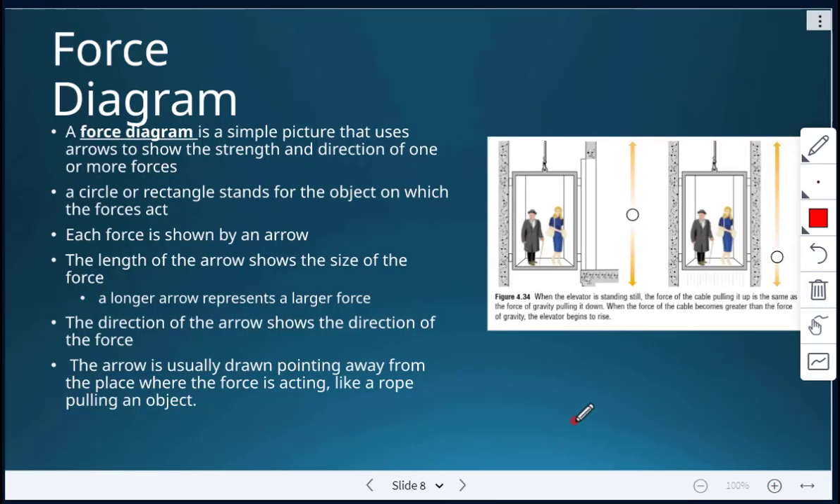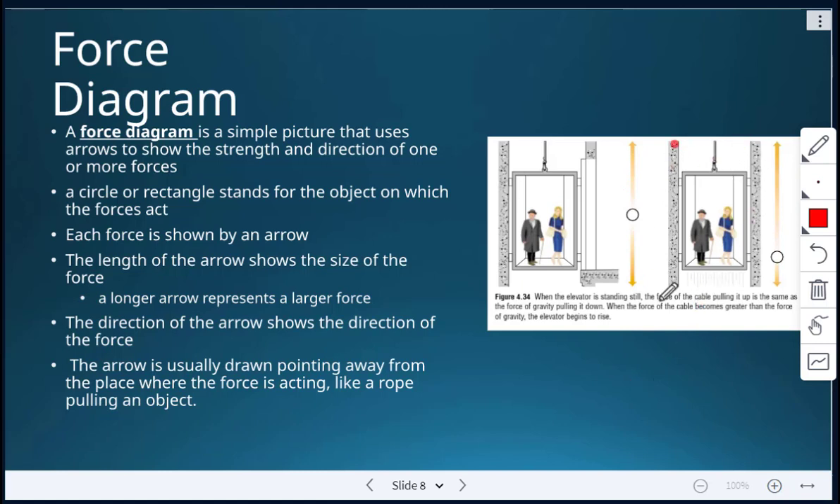Here we're just looking at a force diagram. This is a diagram. It's a simple picture. It uses arrows to show the strength and direction of one or more forces. So here we're looking at an elevator. So an elevator here is standing still. This is our force diagram here shown with the arrows. Okay, so the elevator is represented by the circle. The force of the cable pulling it up is the same as the force of gravity pulling down. So the sizes and lengths of the arrows are the same.